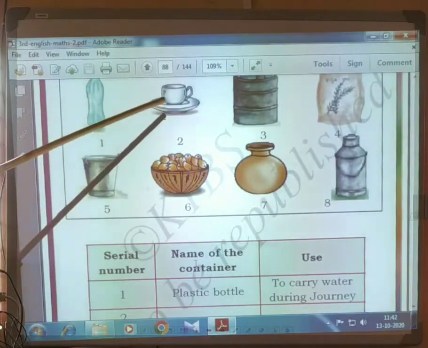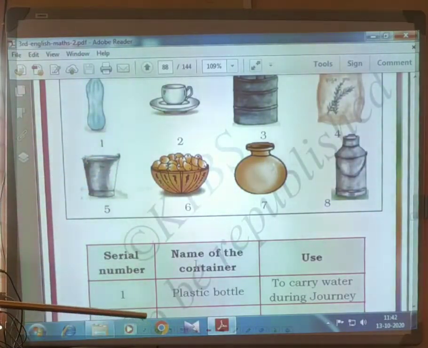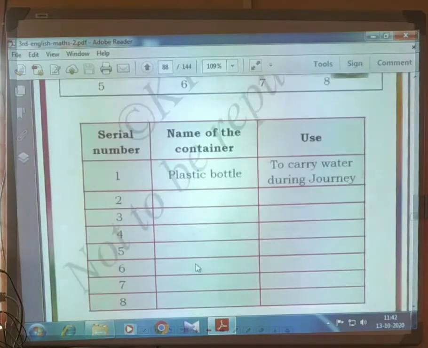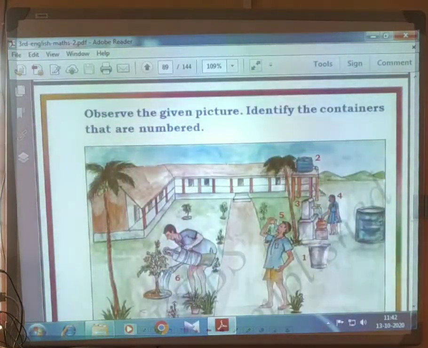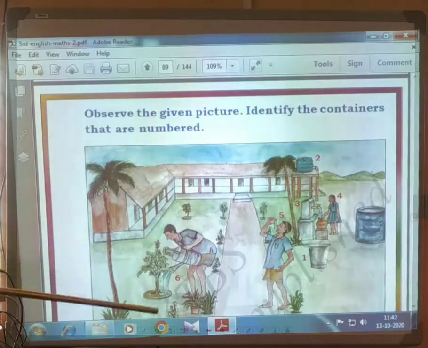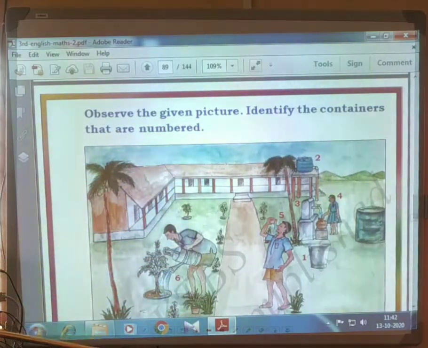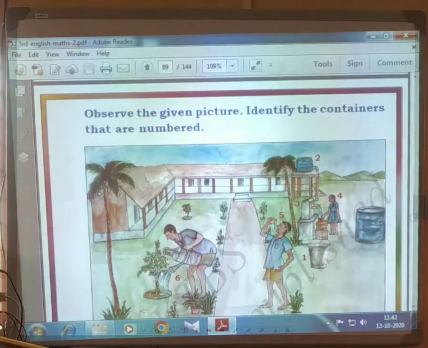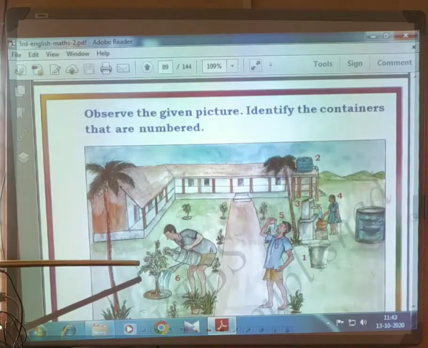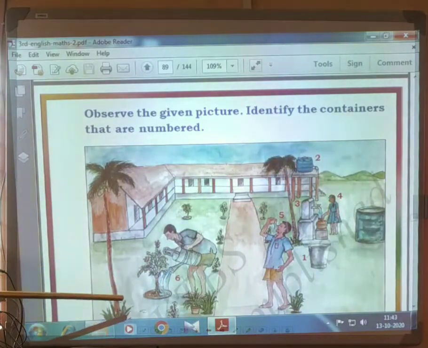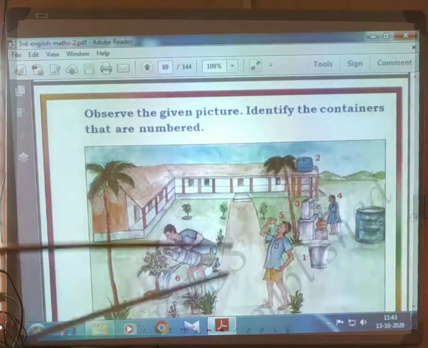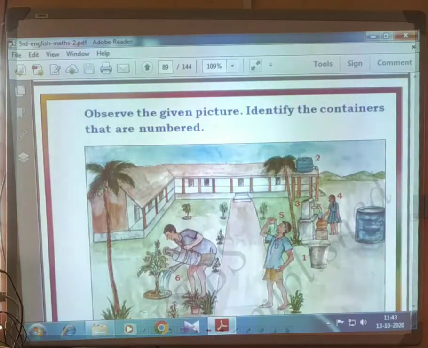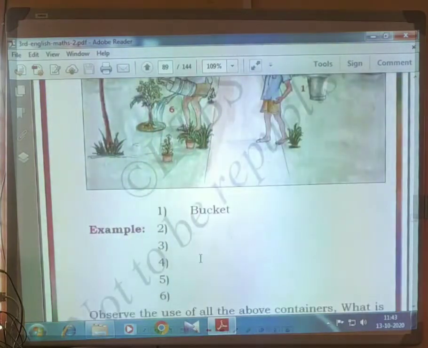Why do we use a cup? To drink tea or coffee. See this picture, observe the picture, and identify the containers that are numbered. See, the glass is used for drinking purposes. This one, they are putting water into the flowerpot, and tumblers are used to carry water from the source of water.